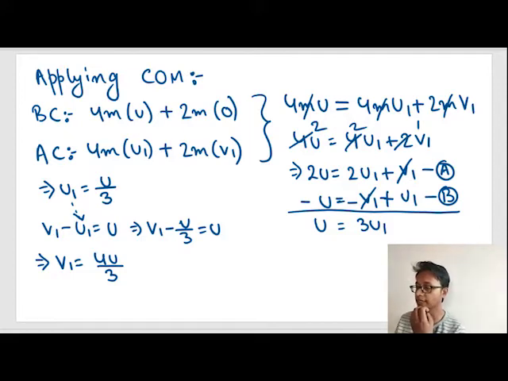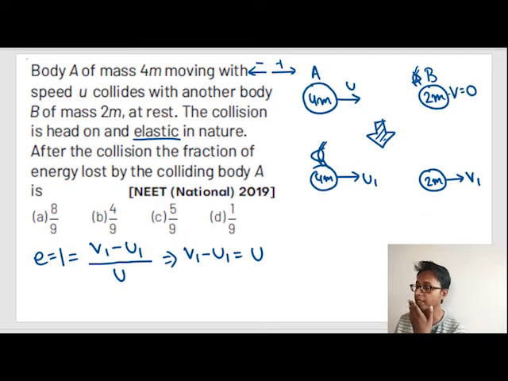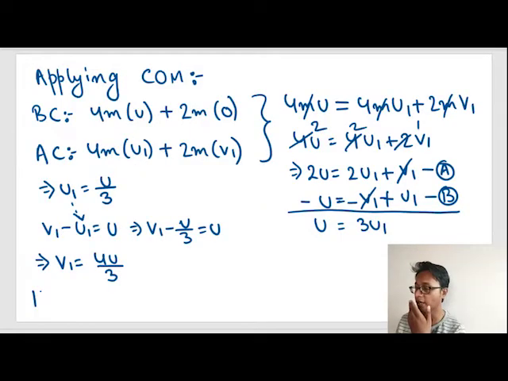Now see what is given in the question, or what is asked in the question. The question is asking, after collision, the fraction of energy lost by the colliding body A. That means we have to find out the kinetic energy final of body A minus kinetic energy initial of body A. This is being asked in the question.